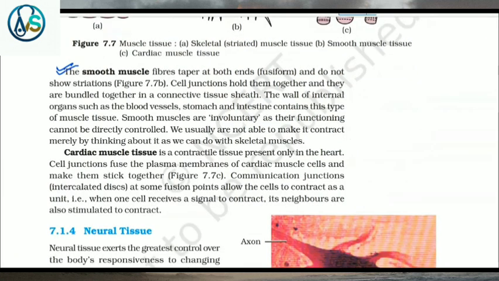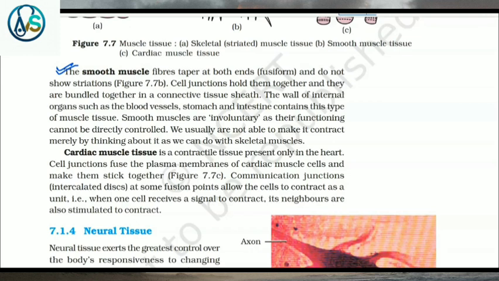The smooth muscle fibers taper at both ends, that is, fusiform, and do not show striations. Cell junctions hold them together and they are bundled together in a connective tissue sheath. The wall of internal organs such as the blood vessels, stomach and intestine contains this type of muscle tissue.